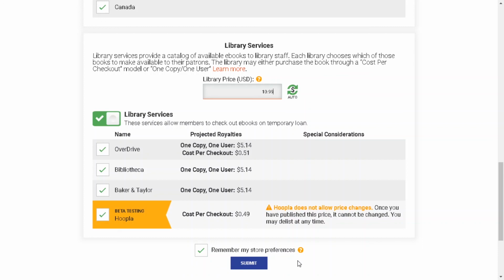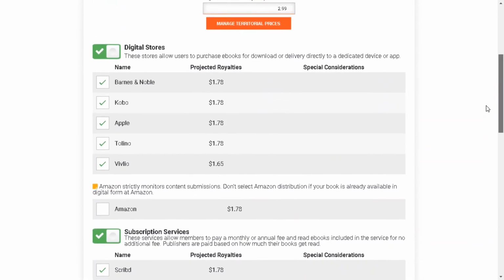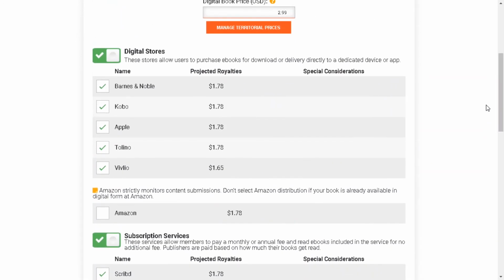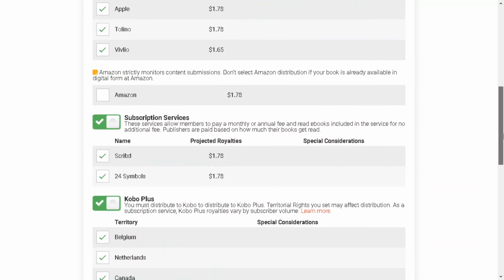the masses, right? So you'll have your book on OverDrive, Biblioteca, Baker and Taylor, Hoopla. You'll have it on Vivlio, Tolino, Apple, Kobo, Barnes & Noble. The possibilities are endless. You can even have it on subscription services like Scribd. You can have it on 24 Symbols. So your book will be essentially available to any person that reads on any market.